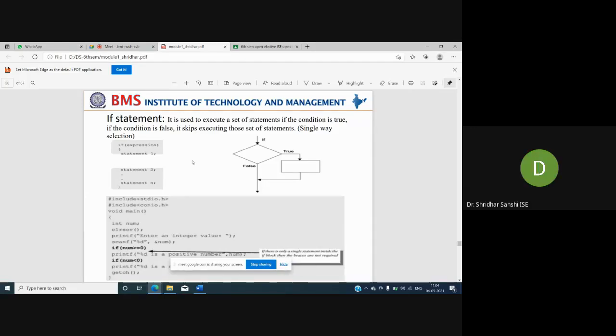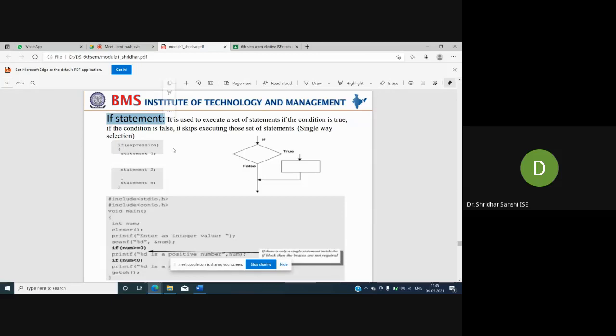No, sir. Okay, and this is the flowchart. What does the flowchart say? We have a condition. This is the diagram for checking the condition, and the result of this will be either true or false. If it is true, I will be executing some set of instructions, here statement 1 to statement 10. Otherwise, I will skip this execution and start with the next instruction. So this is the flowchart with respect to the if statement.